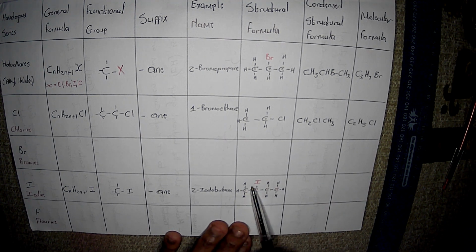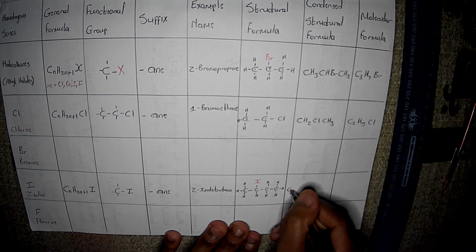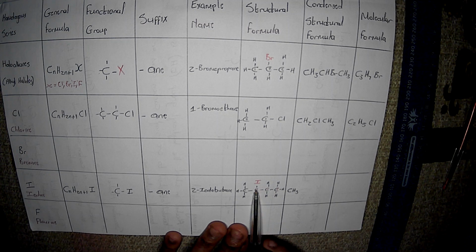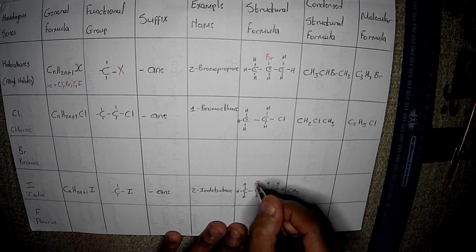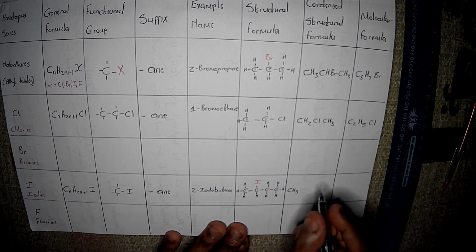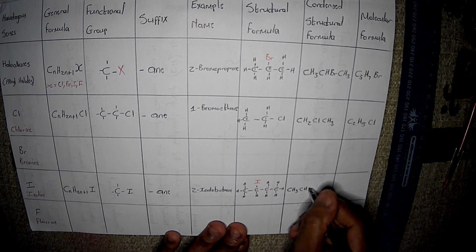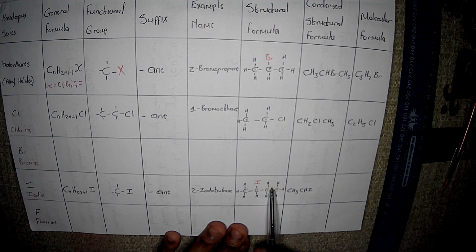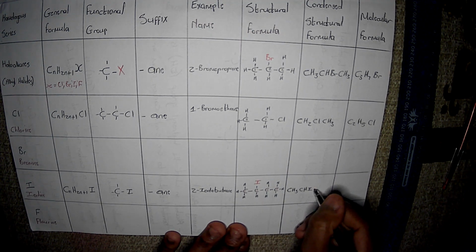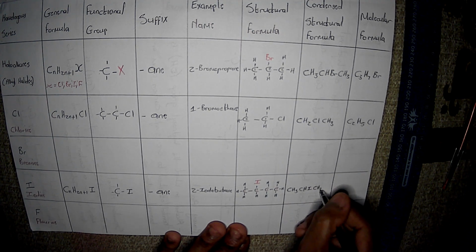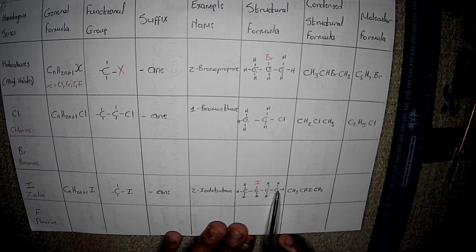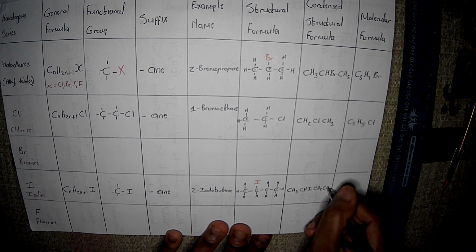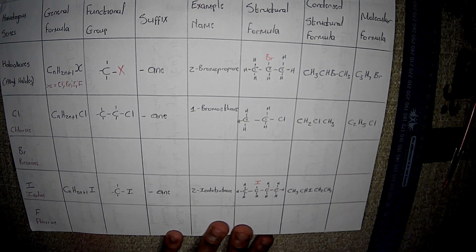So, in the first carbon atom, we have 1 carbon atom and 3 hydrogen atoms, right? In the second one, we have 1 carbon atom, 1 hydrogen atom, as well as 1 iodine or halogen, right? So we just have CHI, no numbers whatsoever. In the third carbon atom, we have 1 carbon atom and 2 hydrogen atoms, right? And in the last, which is the fourth one, we have 1 carbon atom and 3 other hydrogen atoms, right?